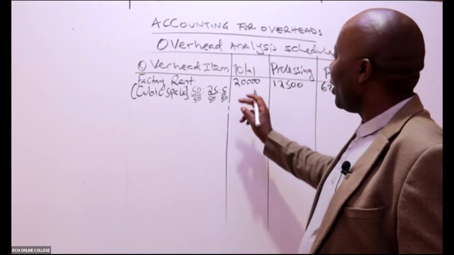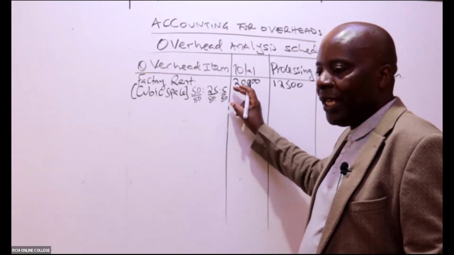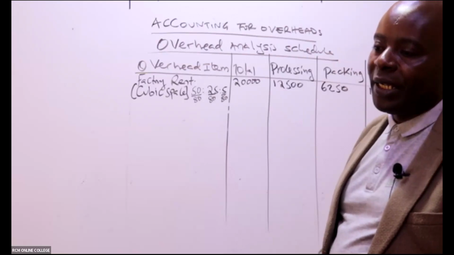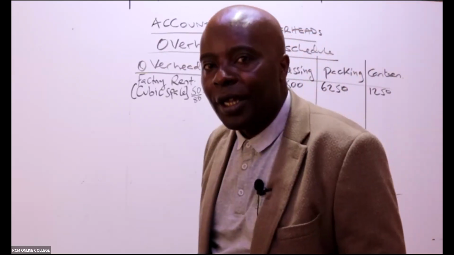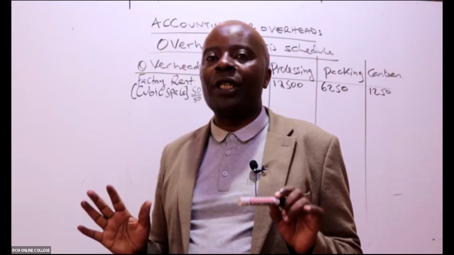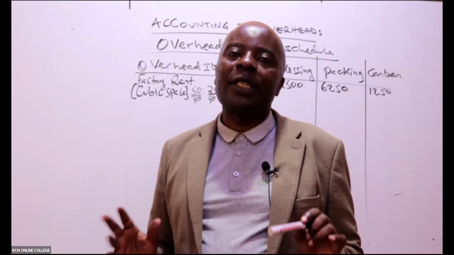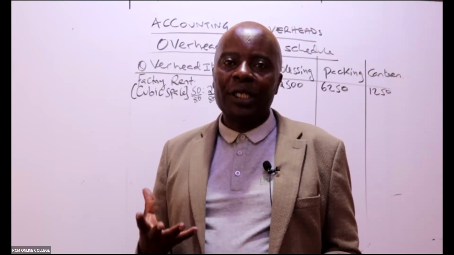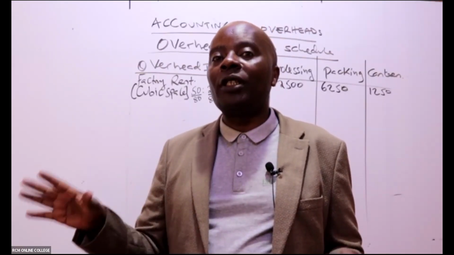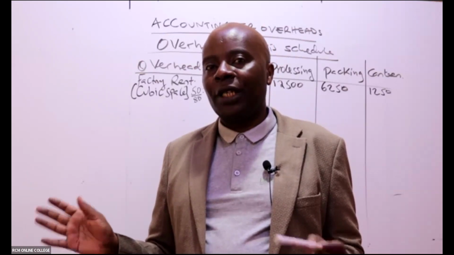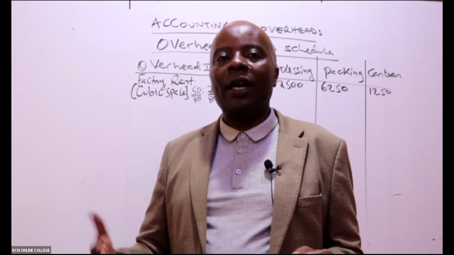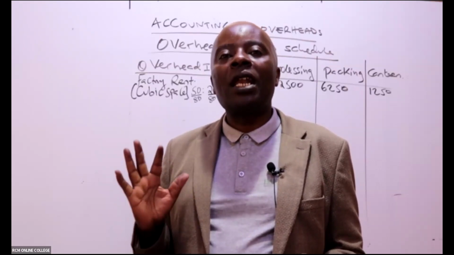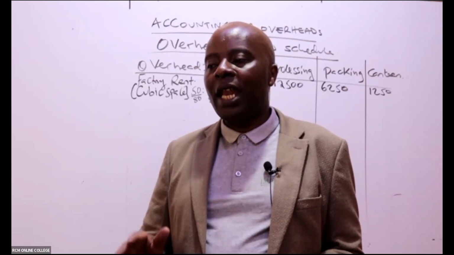All right. And then the last one, which is canteen, takes 5 over 80 times 20,000. So this takes 1,250. My good students, I have been in this industry for so long, and I can tell you that at ATD level, at times they give you the basis. Your management accounting is not that tough, but it's good for you to attend all the CPA classes so that you can become even tougher and get an award at the ATD level. For CPA, rest assured, the criteria shall never be given.